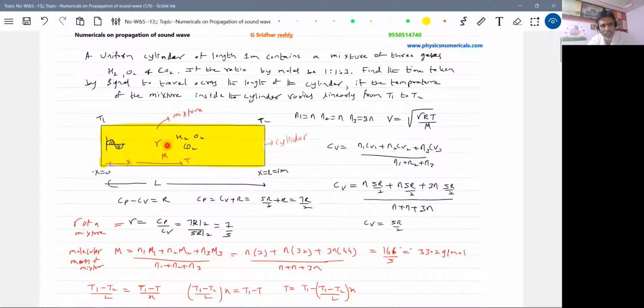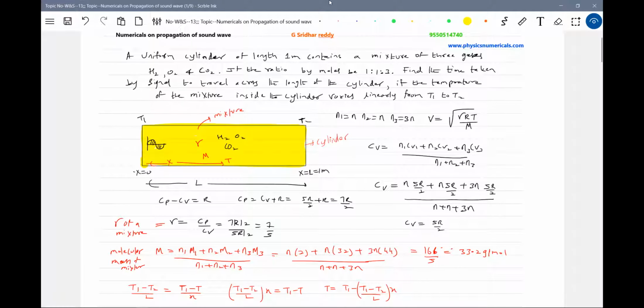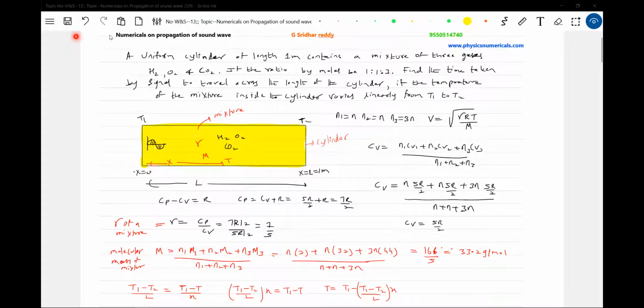if the temperature of the mixture inside the cylinder varies linearly from T1 to T2. So this is the cylinder. What is the type of medium? It's a gaseous medium, where a mixture of gases is present, and the sound wave is going to propagate through it. At the same time, the temperature varies linearly. That is the condition he has given. He's asking us for the propagation time, how much time the wave will take to traverse the length of the cylinder. I think this much is what the question asks of us.